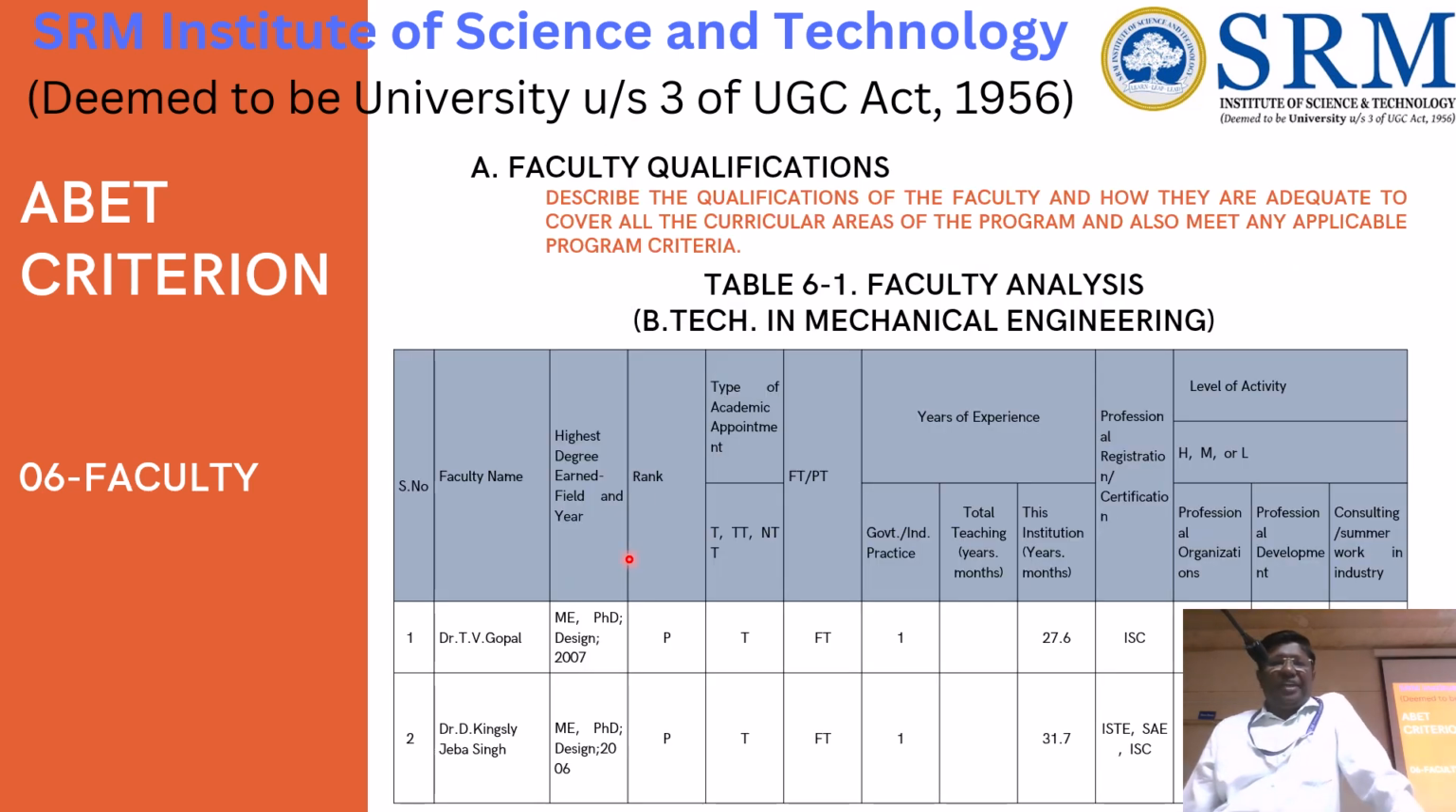And for faculty qualification, this table we have to give: faculty name, highest degree, what rank they have, type of appointment, whether it's full-time or part-time, government, and a split-up of industrial experience, government experience, the total experience in this institution, and professional recognition, and the level of activity in each one: organization and development, professional development, consulting or summer work in industry. This split-up we have to give them, and we have to provide the proper proof also.